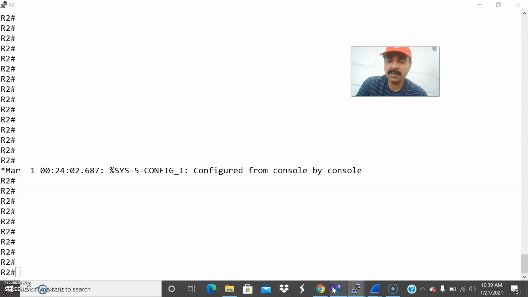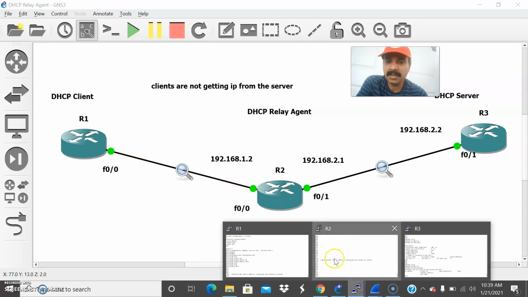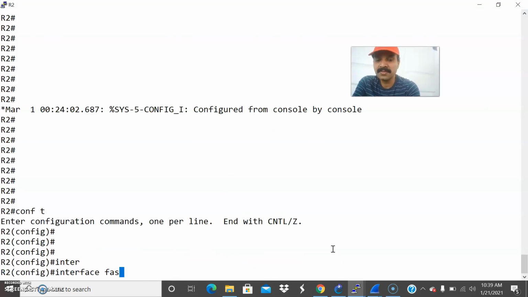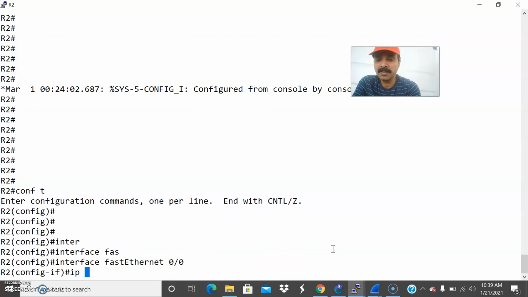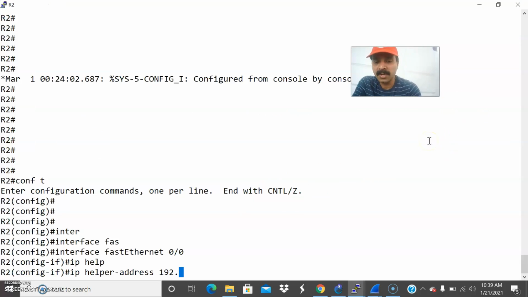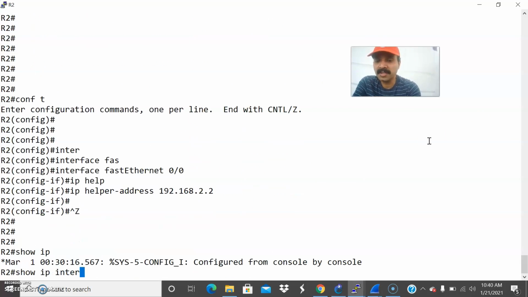So R2, I already told you, we have to issue a command to make R2 act as a relay agent. What is the command? We have to configure an IP helper address on this interface, right? So let us go ahead and configure the IP helper address. Go to configuration mode, interface FastEthernet 0/0, ip helper-address, and we have to issue this address 192.168.2.2. So now let us also check show IP interface brief, right?